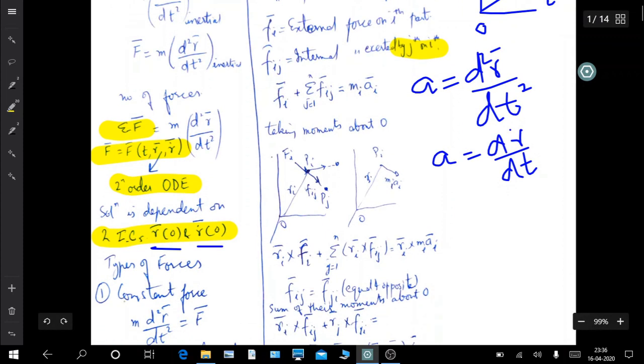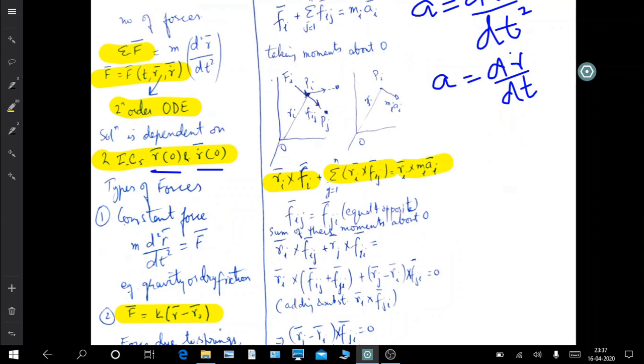Now if we take moment about O, this is Ri cross Fi plus summation of Ri cross Fij equals Ri cross Mi Ai. Now Fij is equal to Fji, they are equal and opposite forces. So if you take the sum of their moments about O, Ri cross Fij plus Rj cross Fji. So what is this equal to?